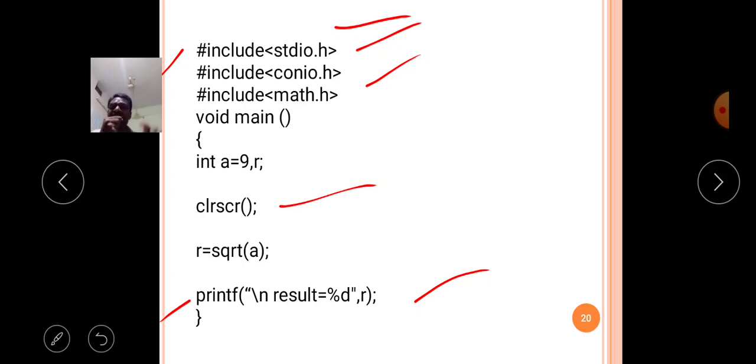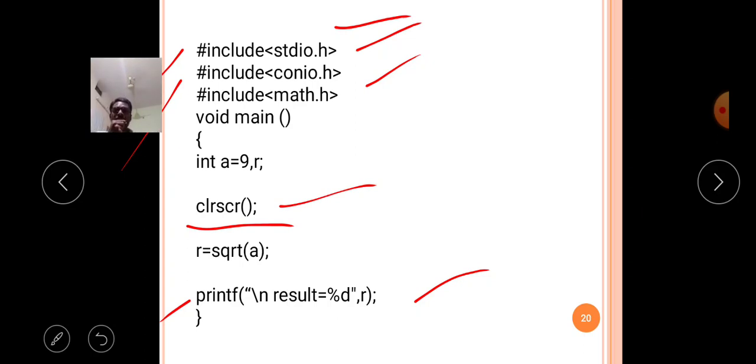The clrscr function is available in the conio.h header file, so that file must be included to my source code. That's why with the help of the #include conio.h concept, I include the conio.h header file.